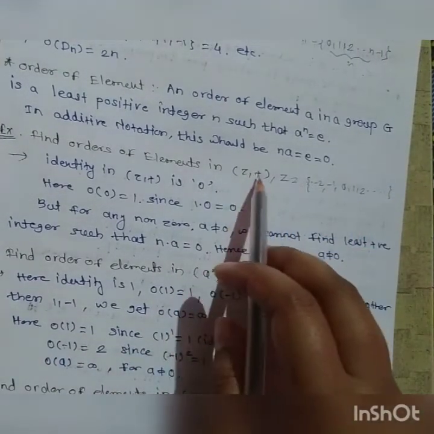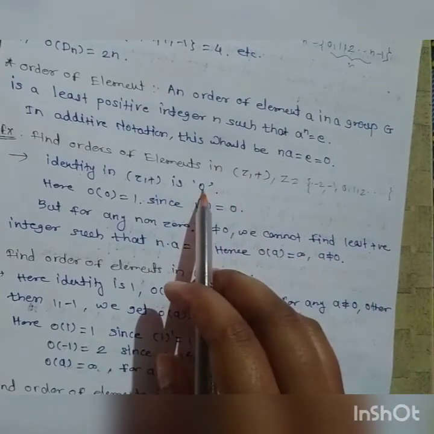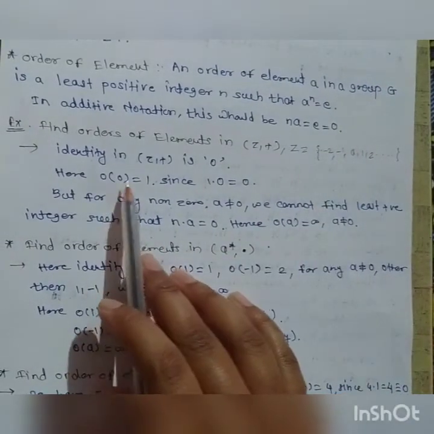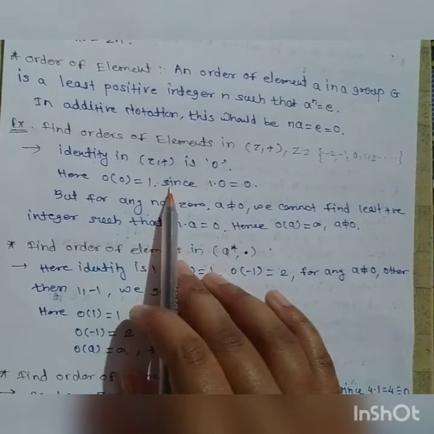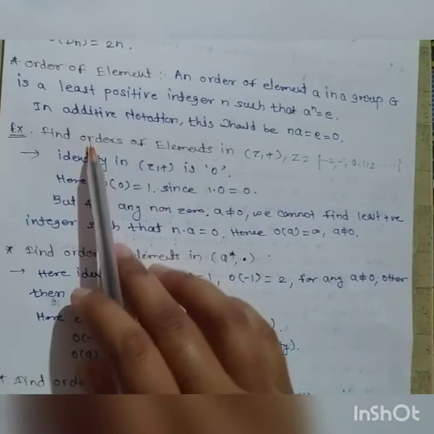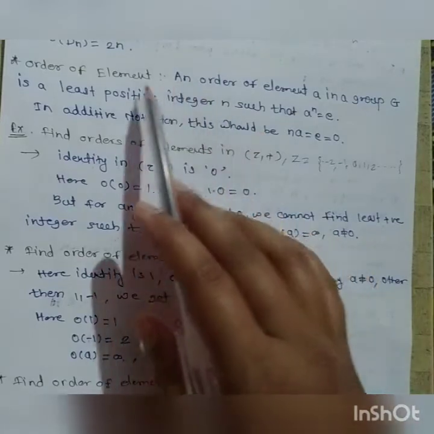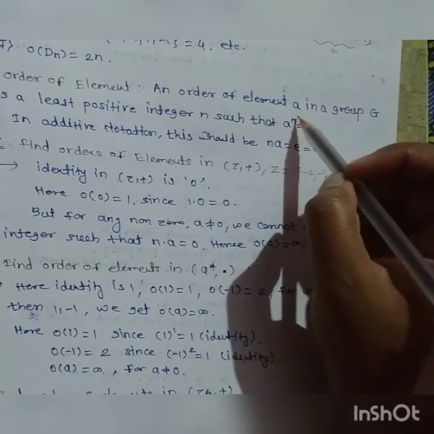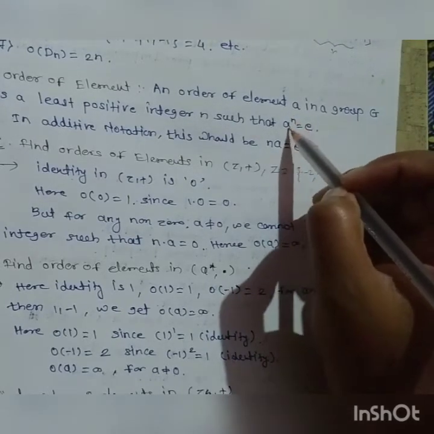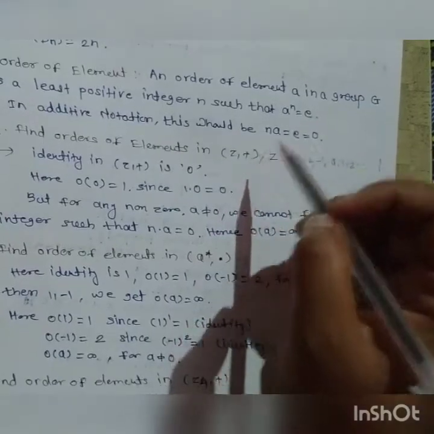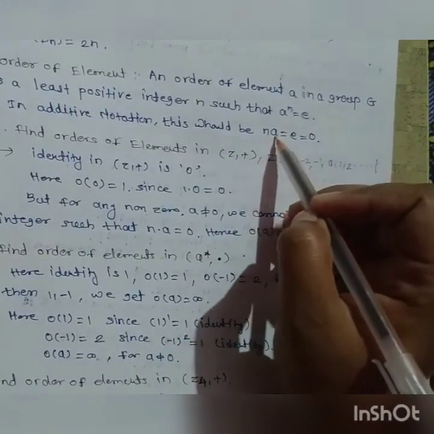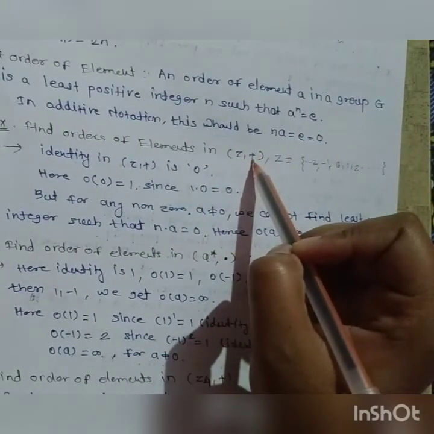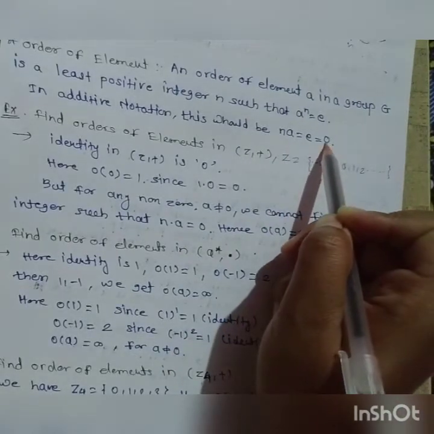We know that under the binary operation plus, the identity is 0. Therefore, the order of the element 0 is 1. In additive notation, to find the order of an element, we consider the least positive integer n such that a raised to n is equal to identity, which is n times a is equal to identity, and under addition the identity should be 0.